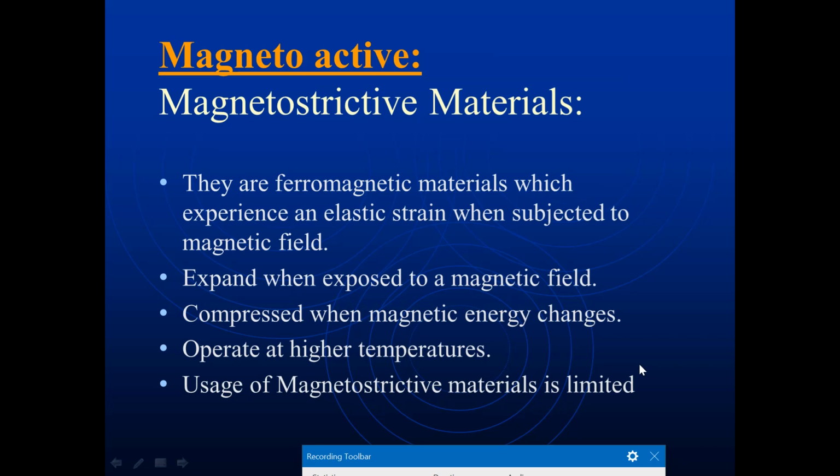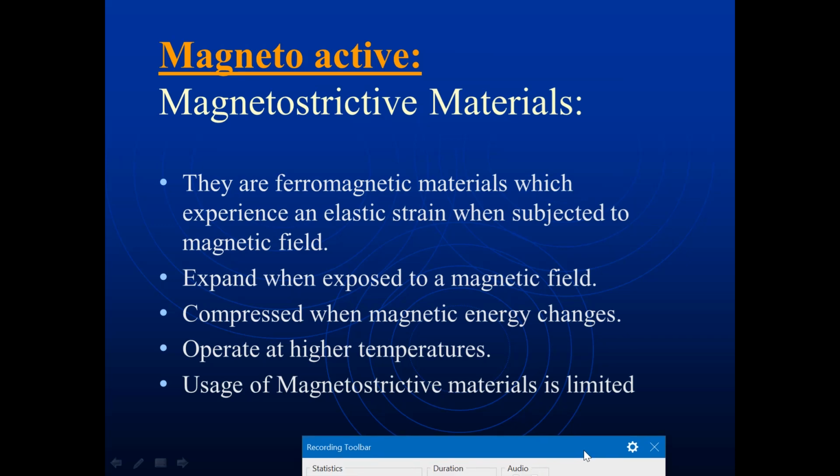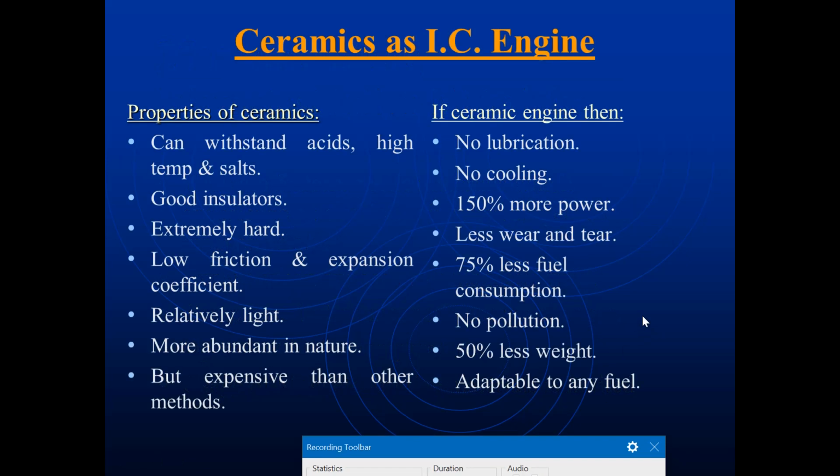Whenever we expose it to a magnetic field, the materials are going to expand, and they are compressed when the magnetic energy changes. So whenever the magnetic field reduces, it is going to change its property. These magnetostrictive materials operate at higher temperature, and the usage of magnetostrictive materials is very limited.